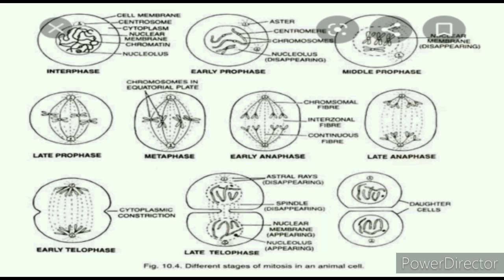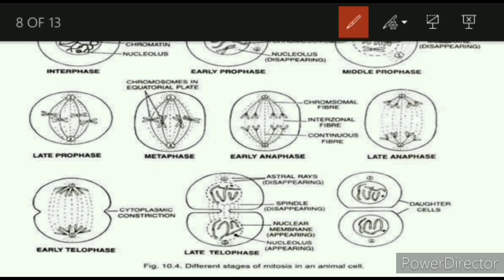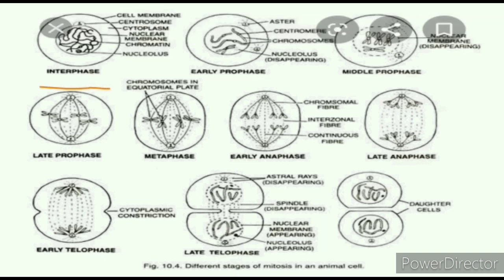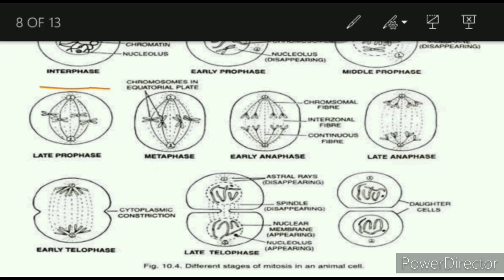In the interphase you can see the cell membrane, centriole or centrosome, you can say anything, nuclear membrane, chromatin fiber and nucleolus, which we have previously studied. Now we will see each one by one.